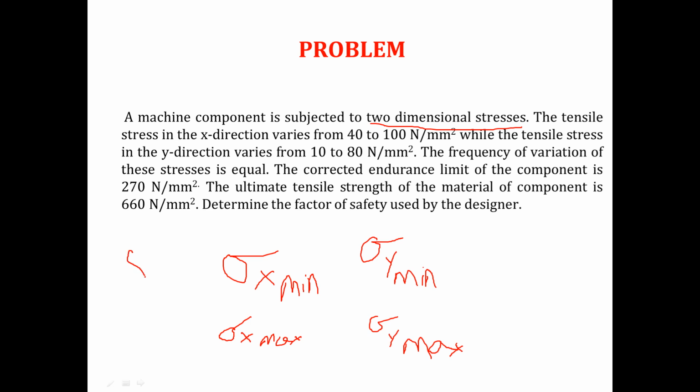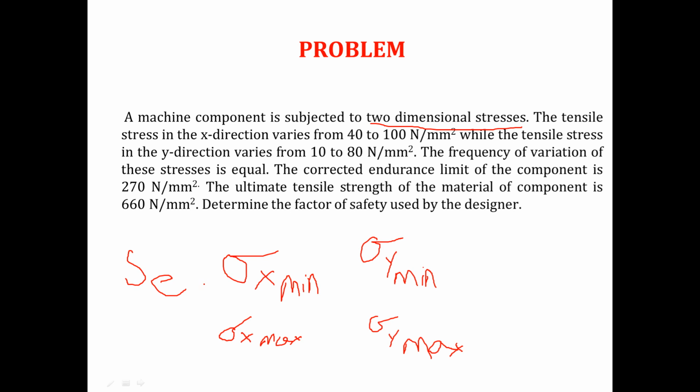That means Se is given to you, corrected endurance limit 270 Newton per mm square, and the ultimate tensile strength of the material of the component is 660 Newton per mm square. That means Sut is given to you. Sut is equal to 660 Newton per mm square. Determine the factor of safety used by the designer.